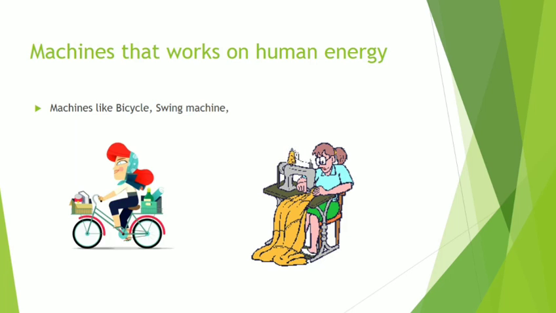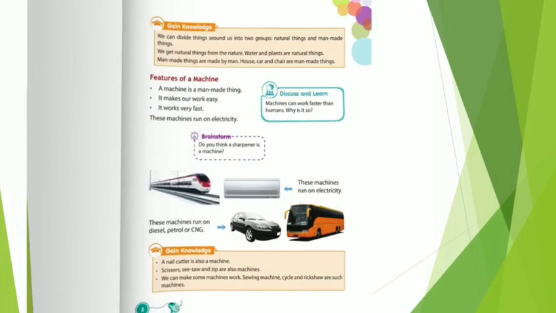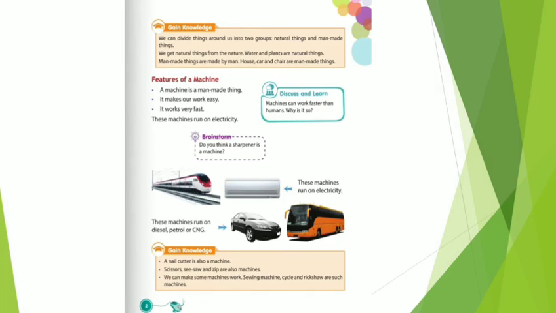So now let's read from our textbook. So here we have features of a machine. Repeat after me. Features of a machine. A machine is a man-made thing.